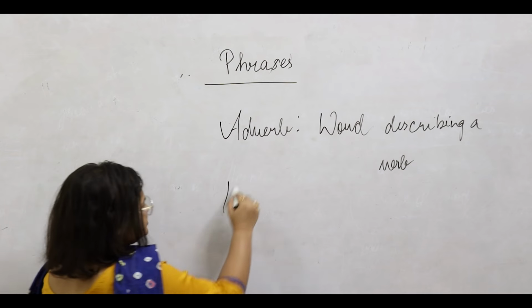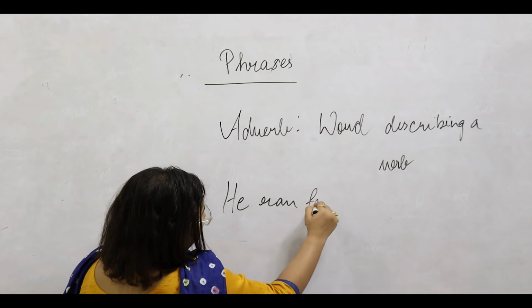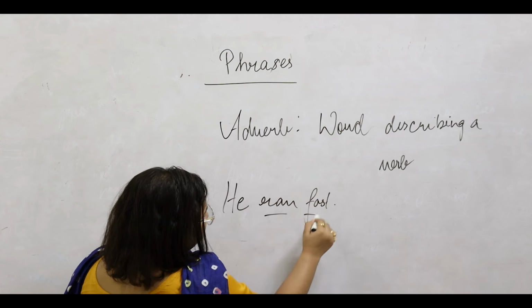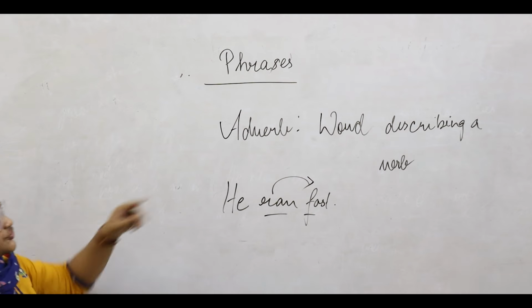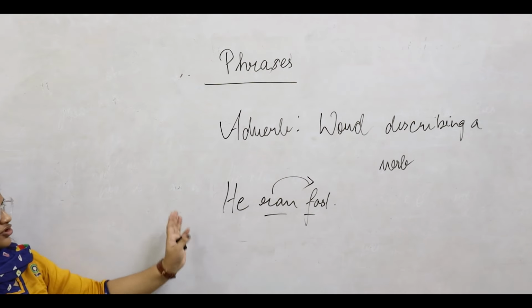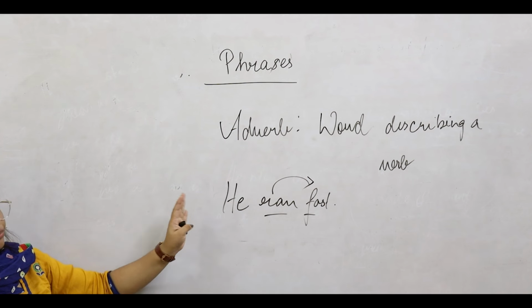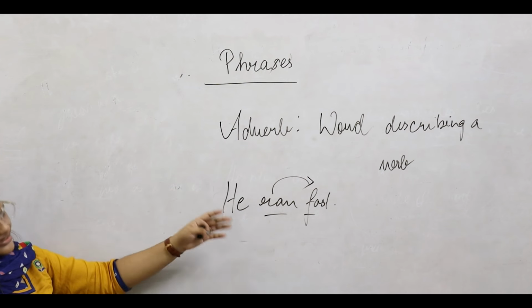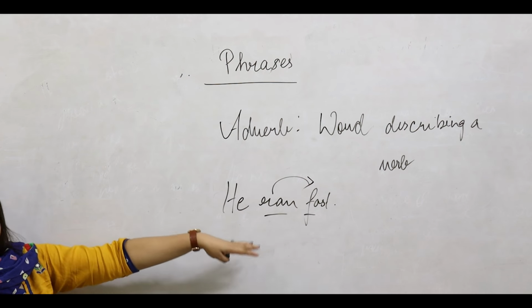For example, if we say he ran fast, the ran is being described with the word fast. As we know, adjectives are usually placed before the noun. That's the basic protocol. However, we can place it after also, generally. However, an adverb is generally placed after the verb.